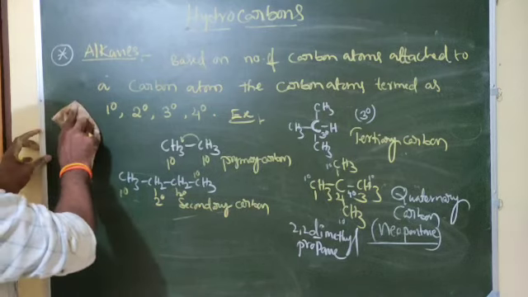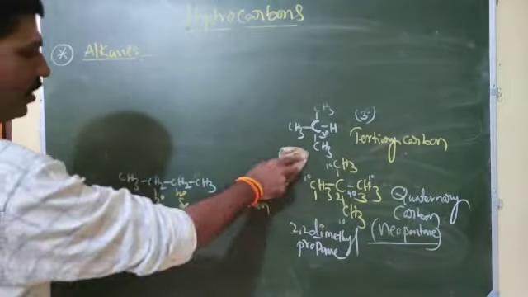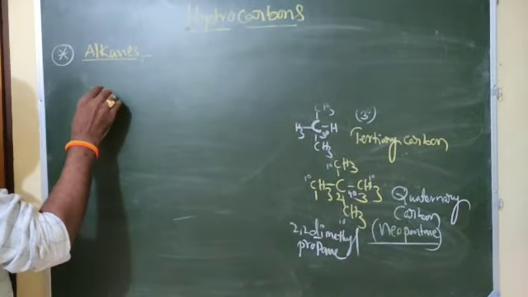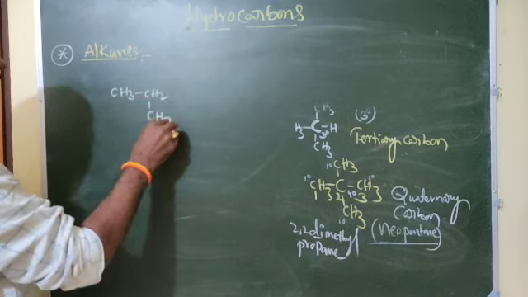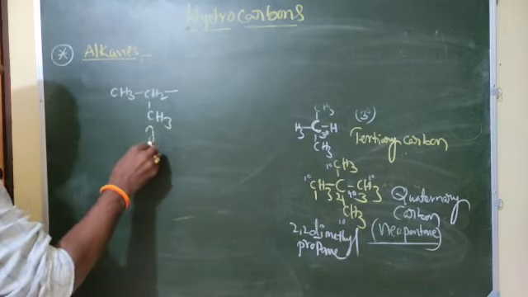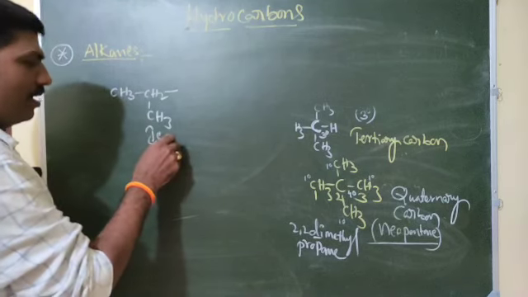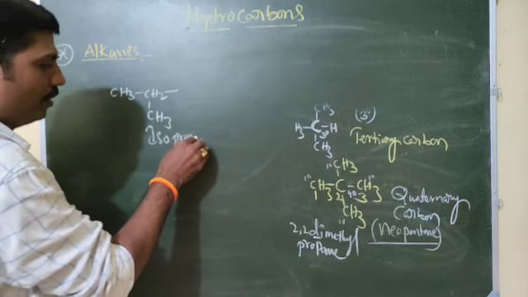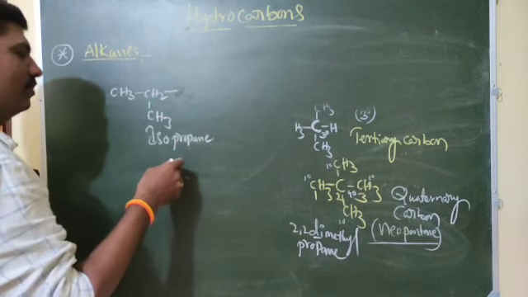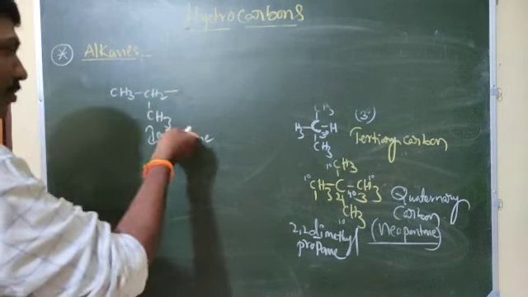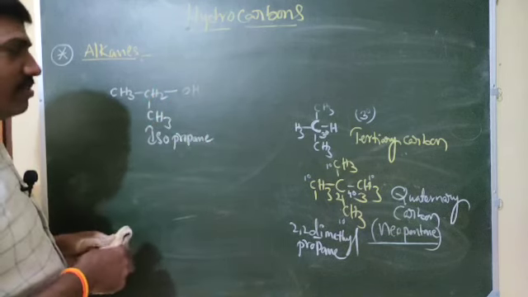Next, I'm taking one. Some iso, neo, like is there? That also we will take one example. CH3, CH2, CH3, something is there. This one we will call iso. 1, 2, 3 carbons means what? Propane, no? Isopropane. Isopropane means here alcohol something is there, then isopropyl alcohol, like we will give the name.